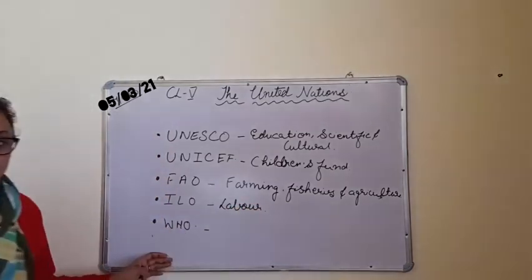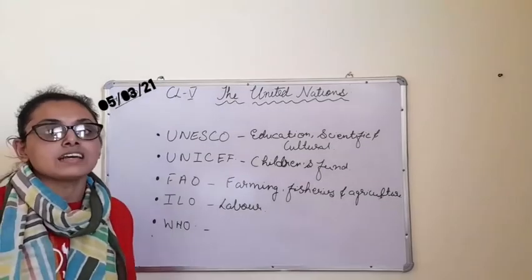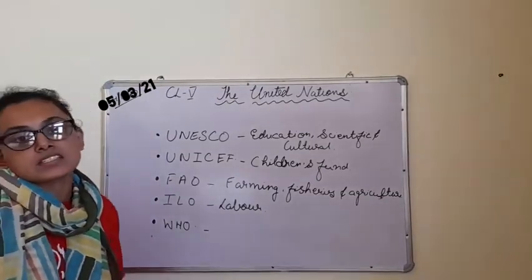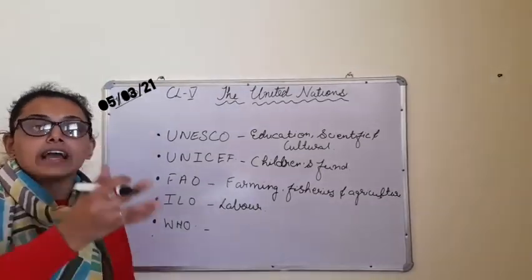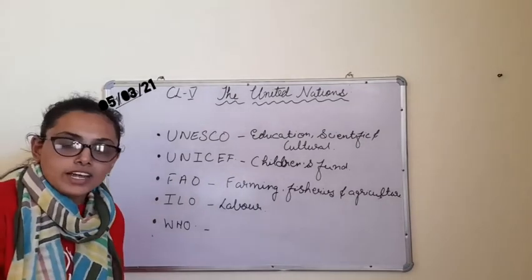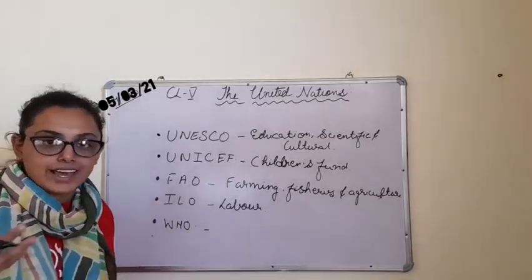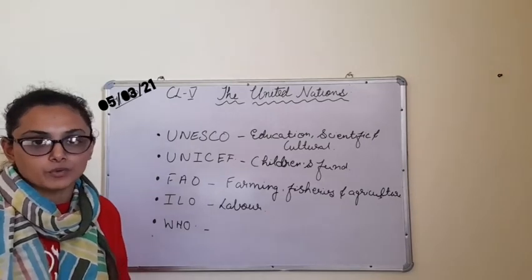Next comes the WHO, World Health Organization. As from its name, it's understood, the agency which takes care of the health of the world.